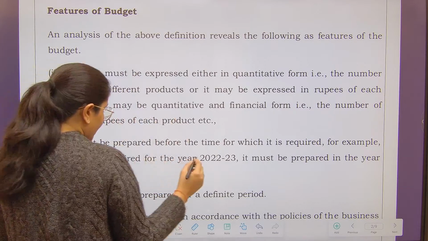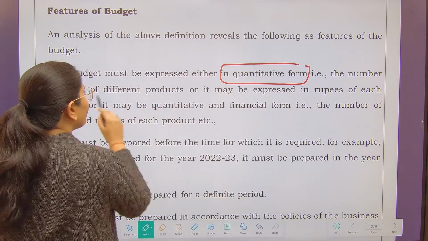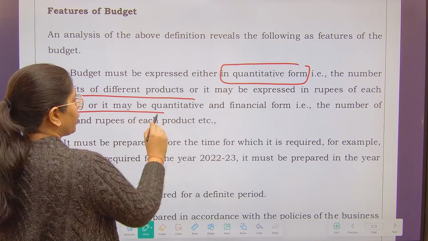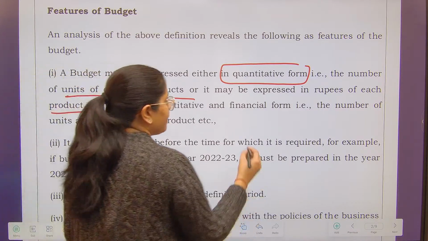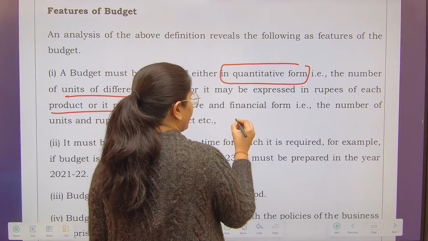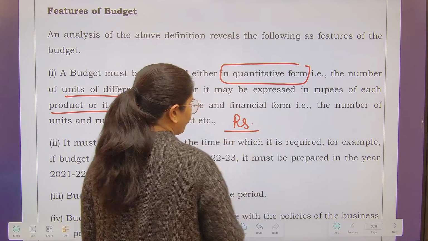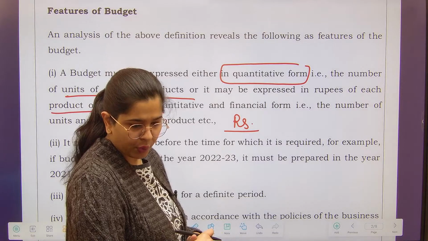A budget must be expressed in quantitative form, that is the number of units of different products, or it may be expressed in rupees of each product, or in quantitative or financial form. That means whenever you prepare a budget, it is always prepared in terms of rupees. We are going to do this particular chapter from a very basic point of view.